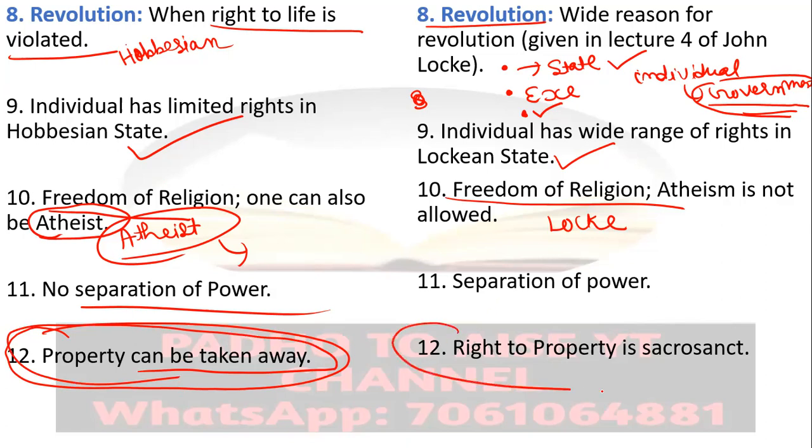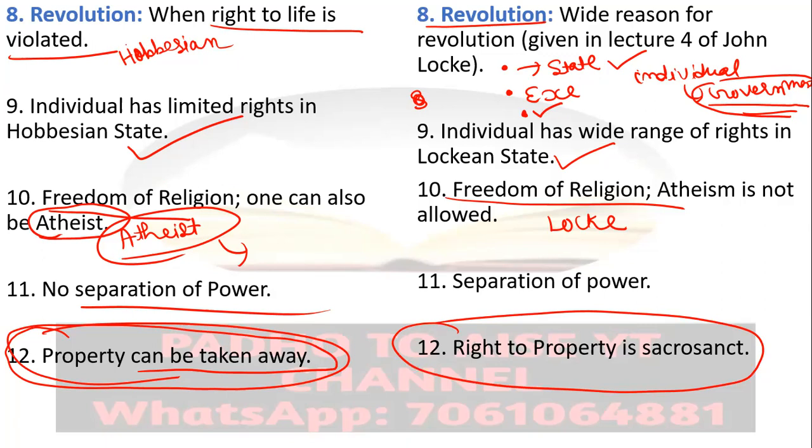On the other hand, the right to property is sacred, is pious, is sacrosanct, is transcendental in the Lockean state. One could not take the property of an individual. In fact, I told you that the Commonwealth came into existence for protecting the natural rights of the people, and the right to property is an inherent, inalienable right.